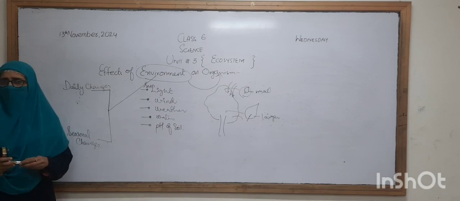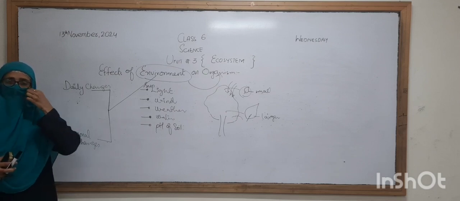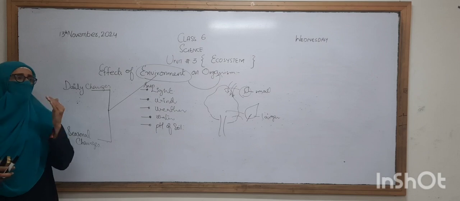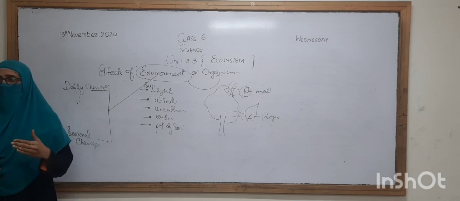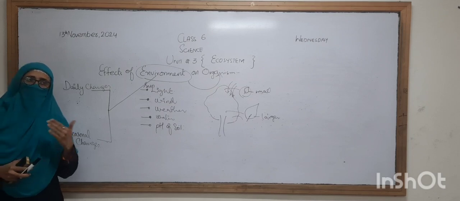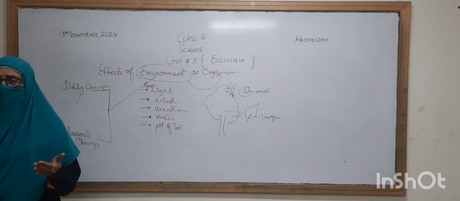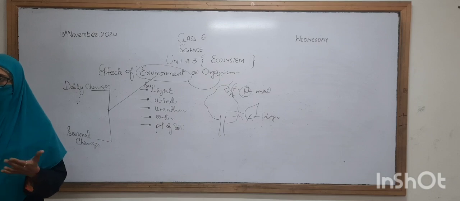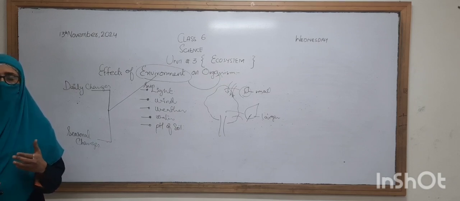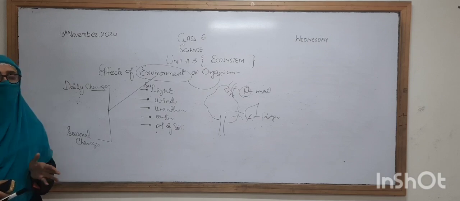What does the word daily changes mean, class 6 girls? The daily changes mean the changes in which animals differ at the daytime and at the night time too. Have you any idea what are the different types of animals that mostly get their prey at the night, and they cannot work properly at the day, so they have to wait till the night to get food to eat?